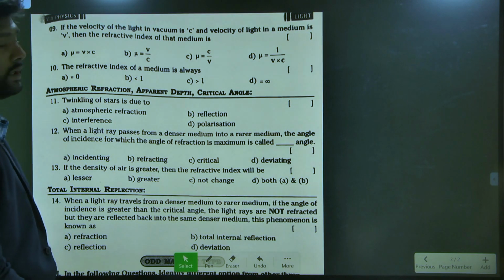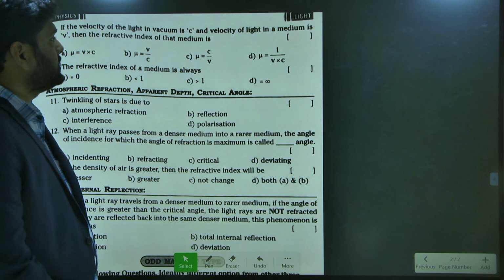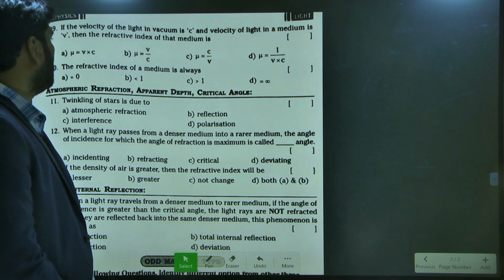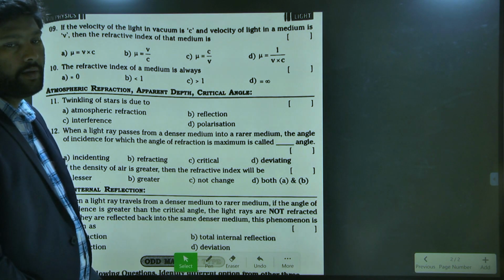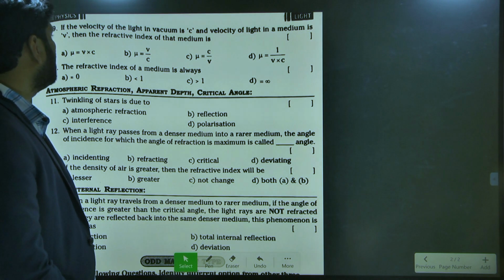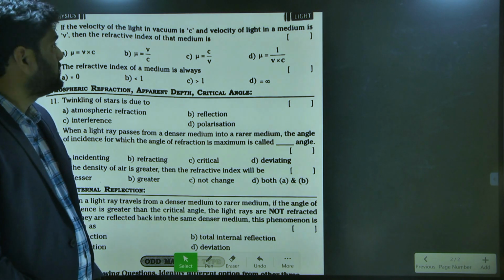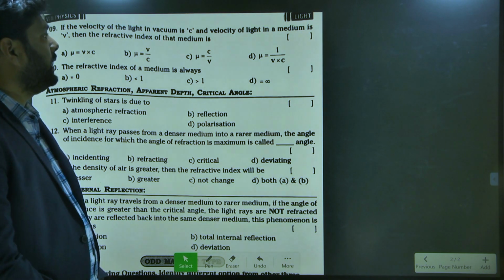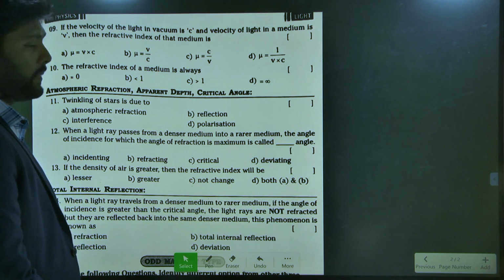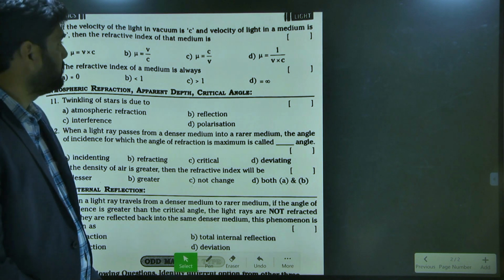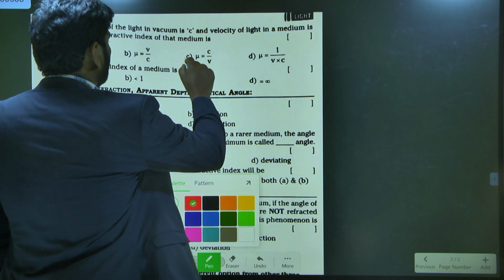If the velocity of light in vacuum is c and the velocity of light in the medium is v, then the refractive index of the medium is. So what is the option? Once again I am repeating the question. The refractive index of the medium is... Mu is equal to c by v, sir. So what is the option then? C. Very good. Option C is correct.